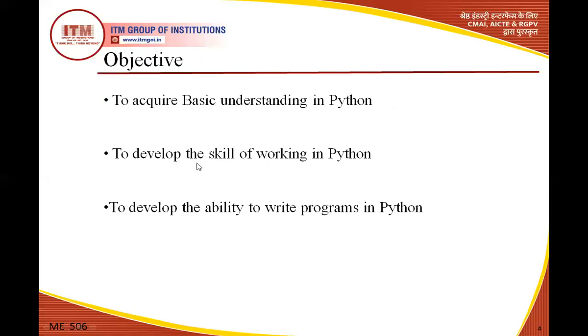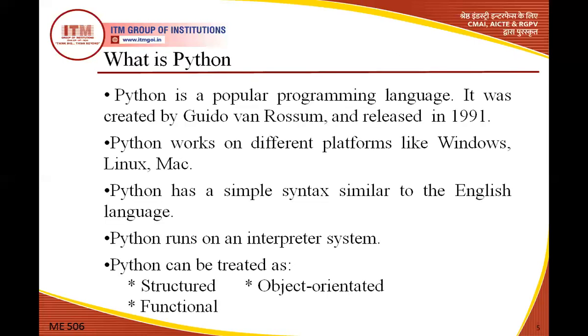Objective of this lecture. What is the objective? It means that you have some basic understanding of Python, some idea about it from this lecture. You can understand what is Python and why we are using Python. To develop the skill of working in Python, you will be able to work in Python by this lecture and have the ability to write programs in Python. You can be comfortable writing some programs in Python, and understand what a Python program is. So, just a basic idea of the Python language. This is our objective of this lecture.